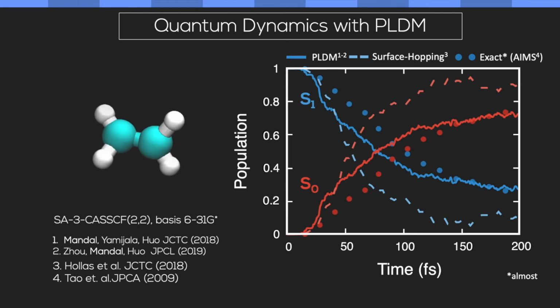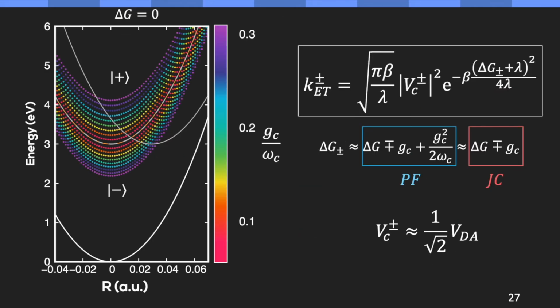We also use a quantum dynamics method in this work that is called PLDM, which we have recently shown to be very good in simulating quantum dynamics even in molecular systems. And we use this to compare our analytical expression obtained with the Marcus type expression. If we couple the molecular system to a quantized radiation field, we have these polaritonic states that are color coded with respect to the coupling strength.